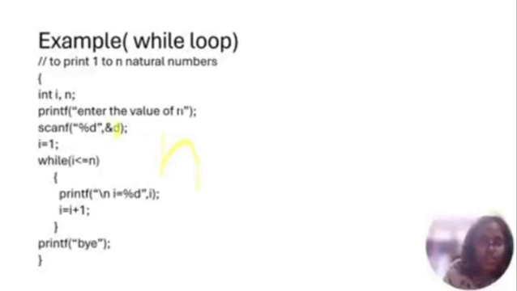So if I is less than or equal to n, then that I will be printed, and then it goes with the updation I equal to I plus 1, and if it is also less than or equal to n, then it is also printed in the next line of the previous one. And if I is not less than or equal to n, then it goes out of the loop and bye is printed. So for example, if n equal to 3, I equal to 1, I is less than or equal